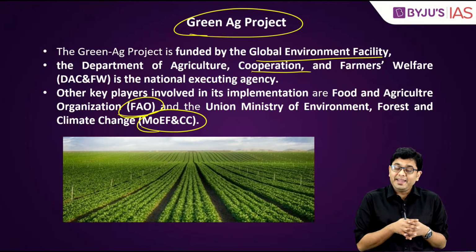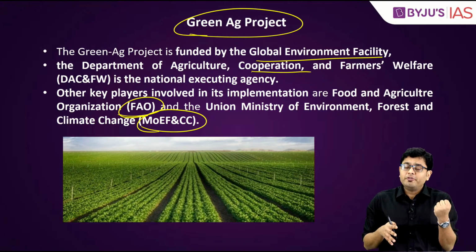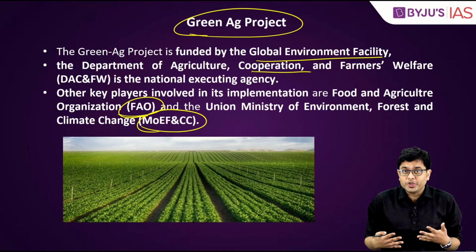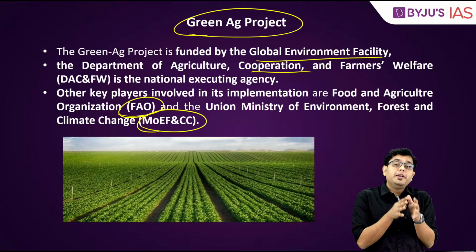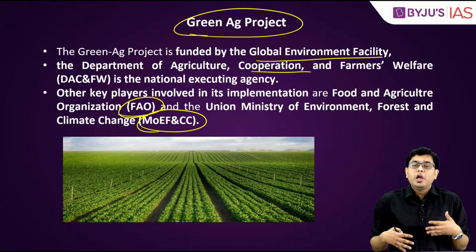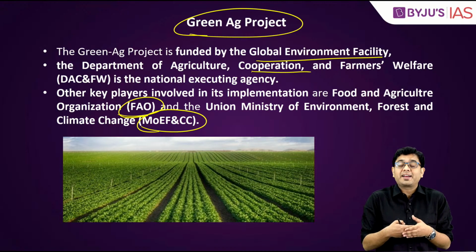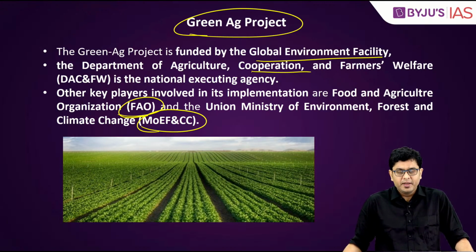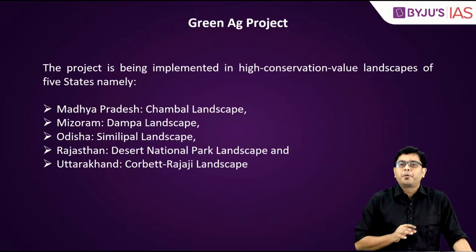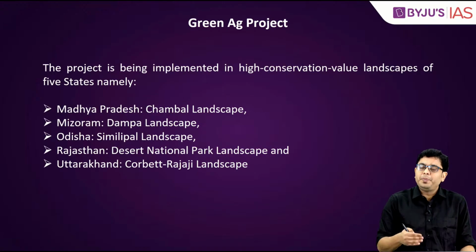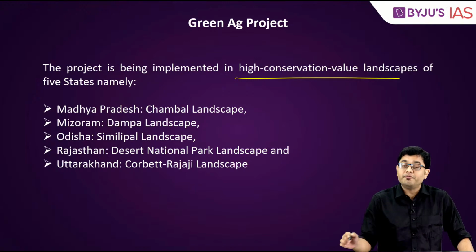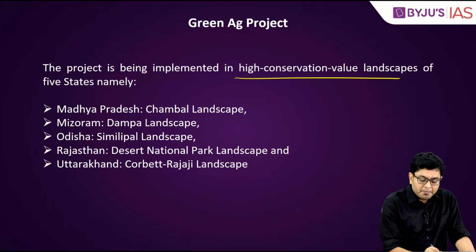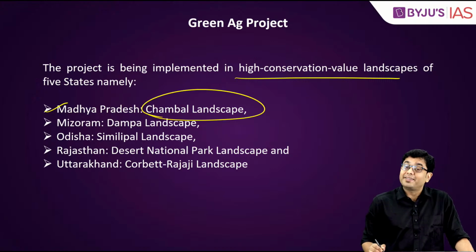Now we have already seen that one of the major causes of loss of forest cover is agricultural expansion. And that is because people are not always aware of how to carry out agricultural activities in a sustainable manner without disturbing the biodiversity of the place. So that is why the Green Ag project had been launched, and it is being implemented in high conservation value landscapes, the critical landscapes so as to say. So in Madhya Pradesh, across the Chambal landscape.